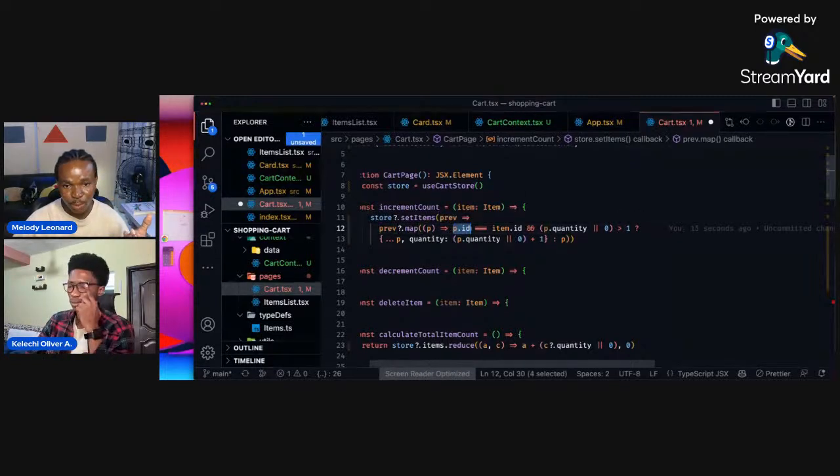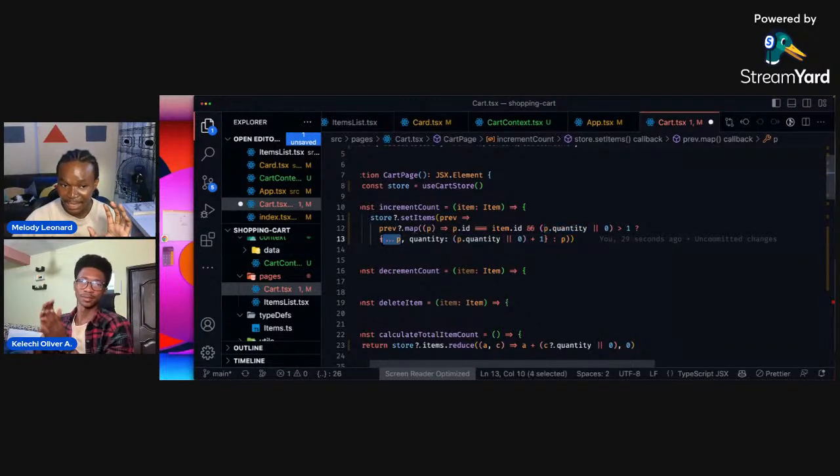Wherever that item.id matches the item ID, if that matches, then we want to say the quantity of that item, if it's greater than one, we want to spread that item, but update the quantity for me. So we are setting the quantity to be whatever the quantity is. Well, that item has a quantity which could be five originally.